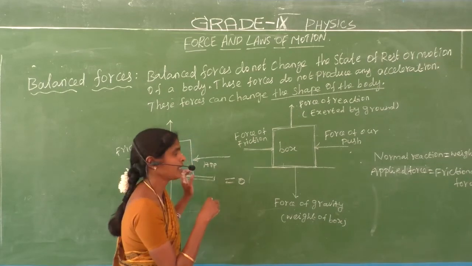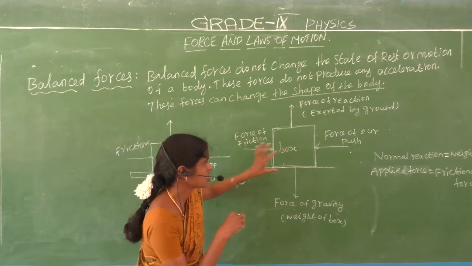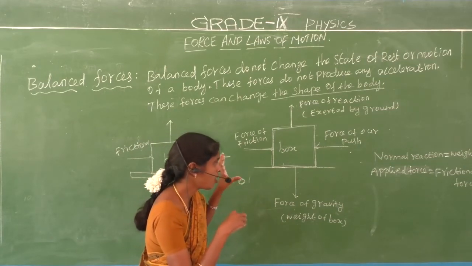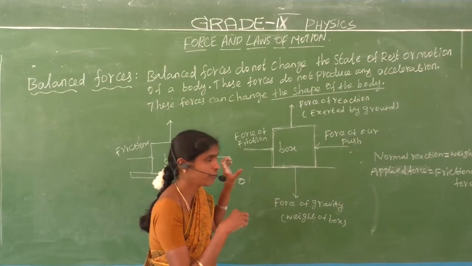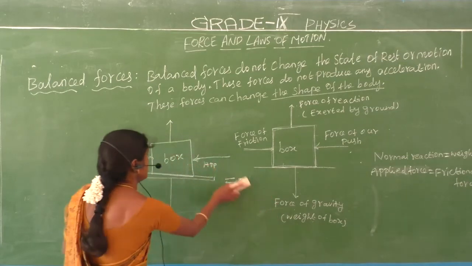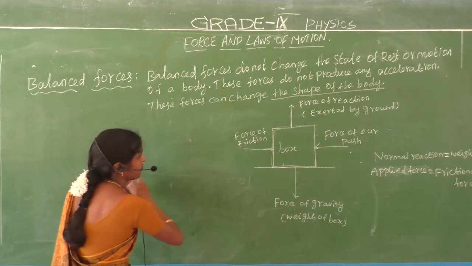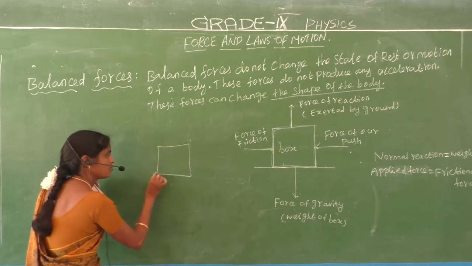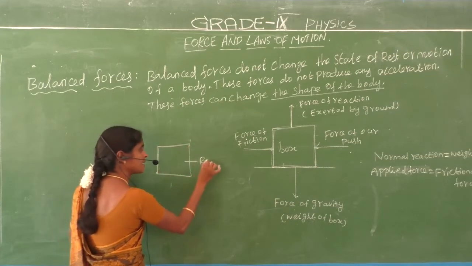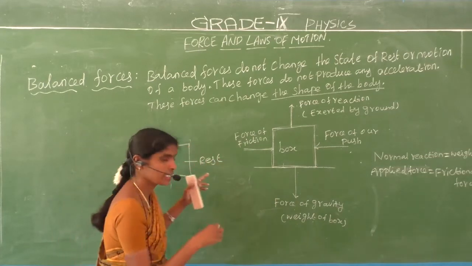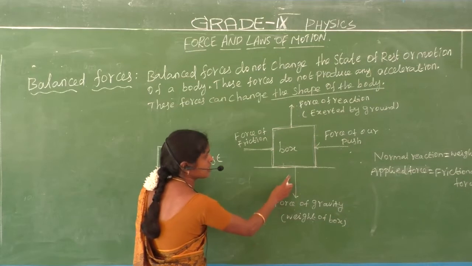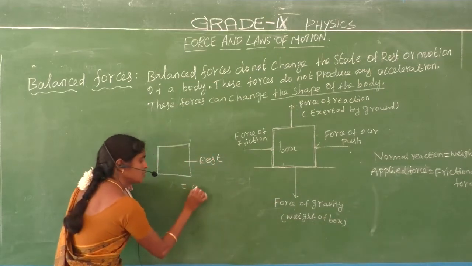Next, the forces on a moving object. Suppose an object is moving and we give an equal force. This object is an object at rest. An object at rest means the resultant of the four forces equal to 0.